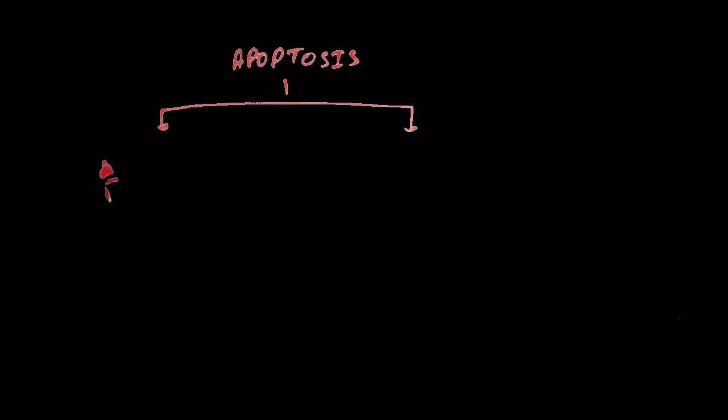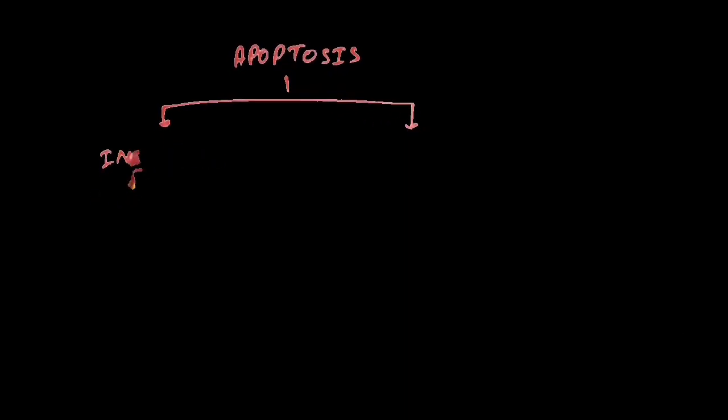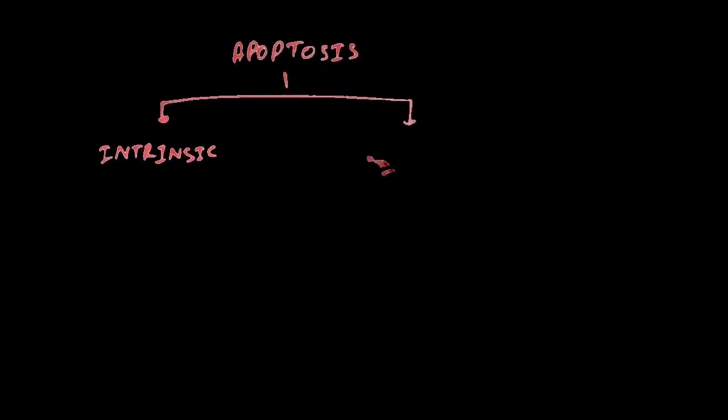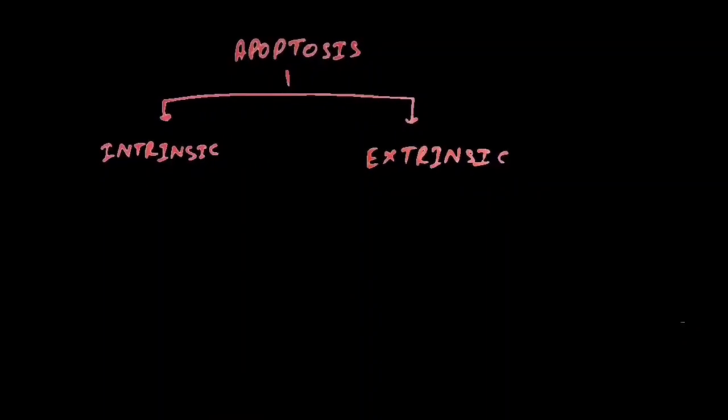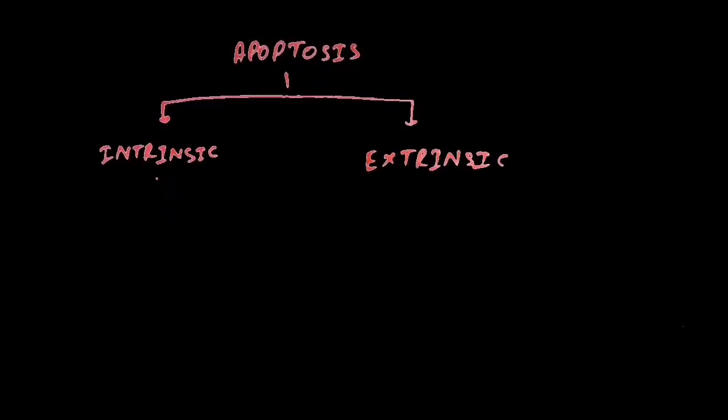To understand this in a simple way, let's take an example of Mr. A. Mr. A commits suicide by hanging himself. It can be either due to his personal problems, which symbolize the intrinsic pathway damaging him from inside, or some external pressure due to society or job, which symbolizes the extrinsic pathway. In both conditions, he ultimately dies.